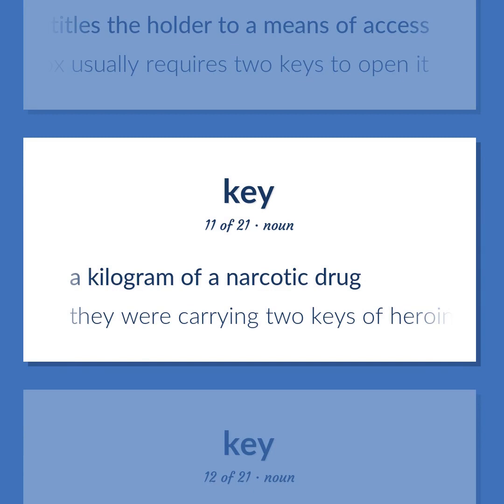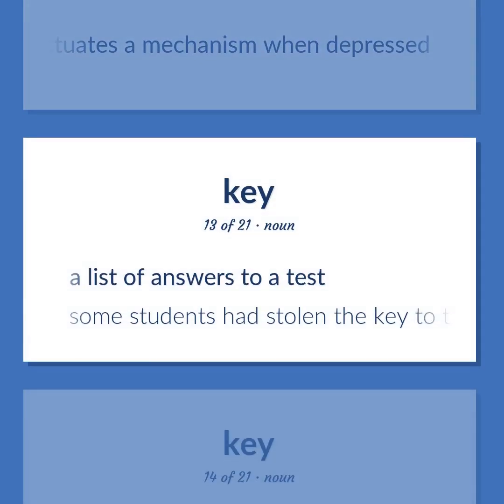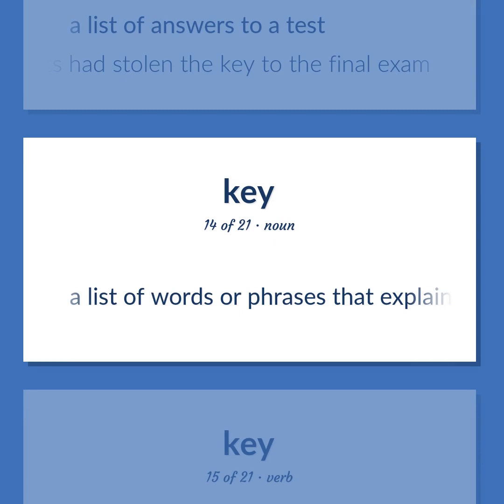A kilogram of a narcotic drug. They were carrying 2 keys of heroin. A lever, as in a keyboard, that actuates a mechanism when depressed. A list of answers to a test. Some students had stolen the key to the final exam. A list of words or phrases that explain symbols or abbreviations.